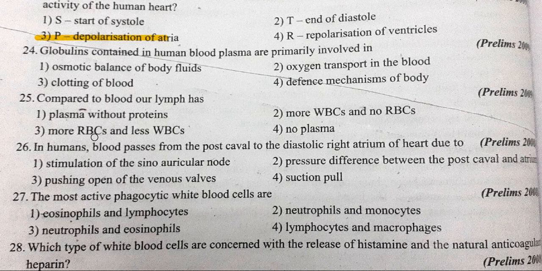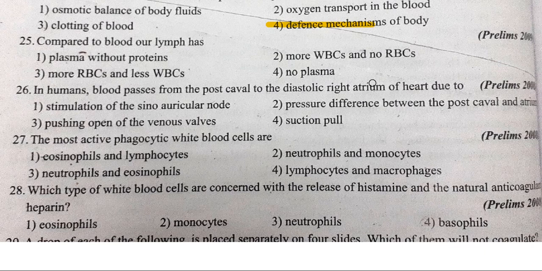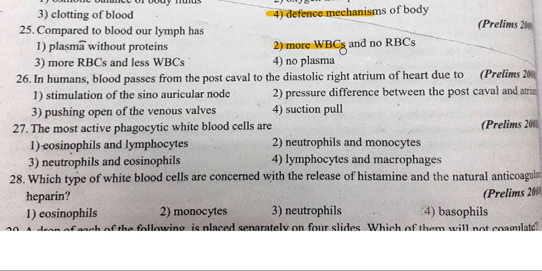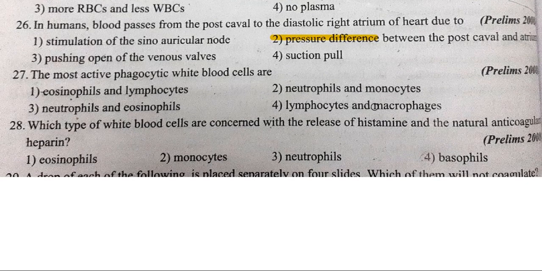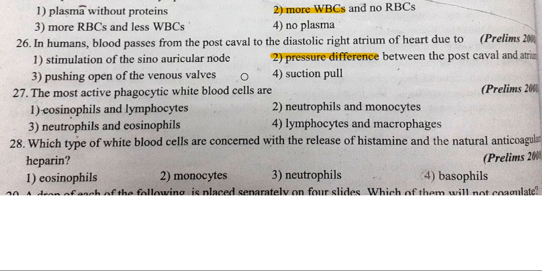Globulins contained in human blood plasma are primarily involved in defense mechanisms of the body. Compared to blood, lymph has more WBCs and no RBCs. In humans, blood passes from the post-caval to the diastolic right atrium of our heart due to pressure difference between the post-caval and atrium. Post-caval connects with the vena cava.